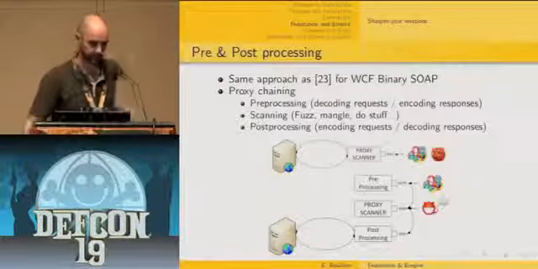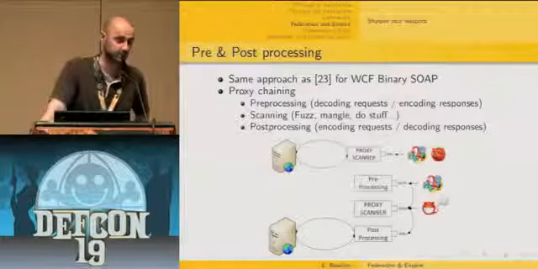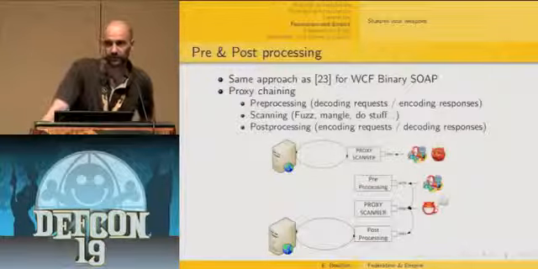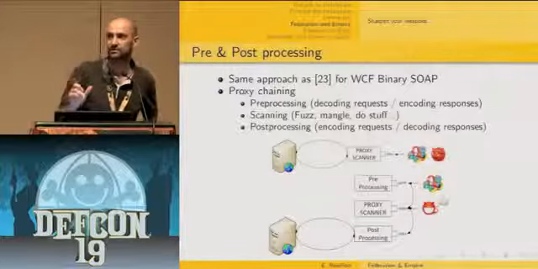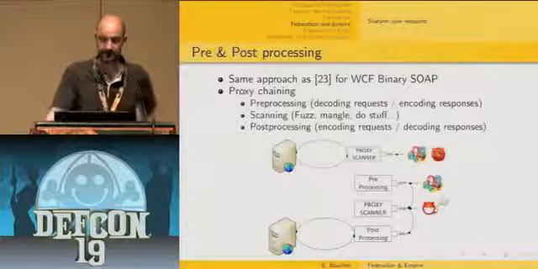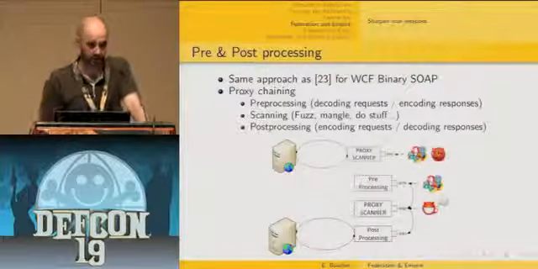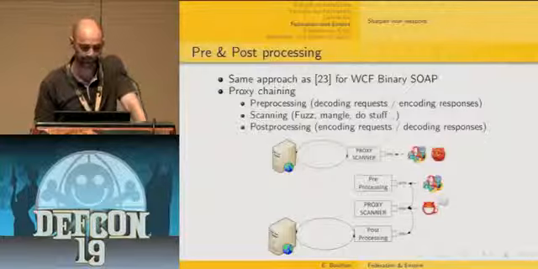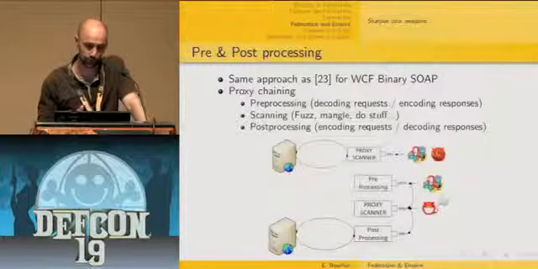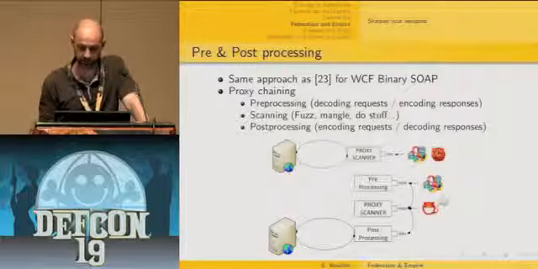So here is the approach I've been using. It's not a new approach, because typically it has already been used by people from JDS Security when they have been assessing the Microsoft proprietary binary encoding of SOAP requests for WCF. So the idea is to chain proxies. First you have a pre-processing proxy, whose role is to decode requests and encode responses.